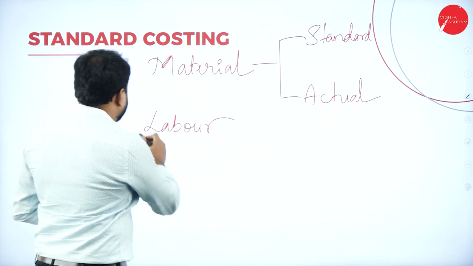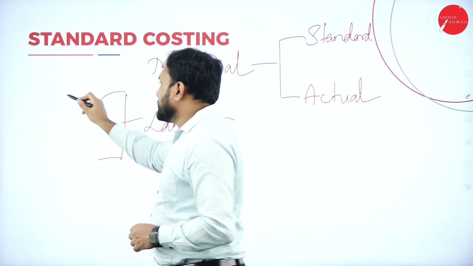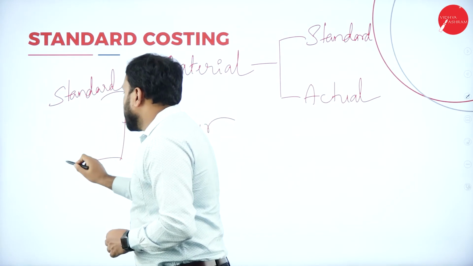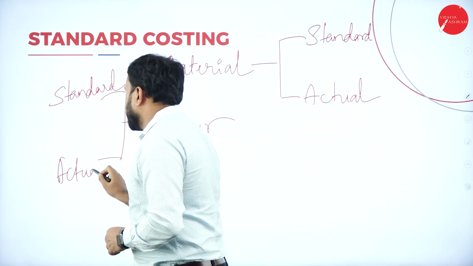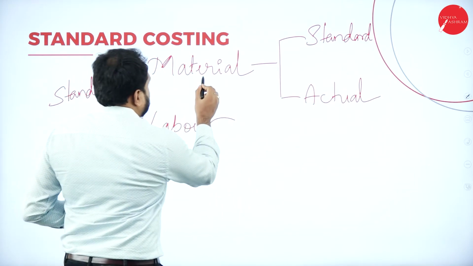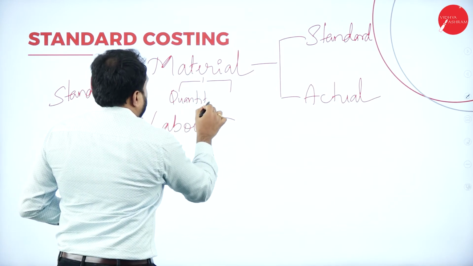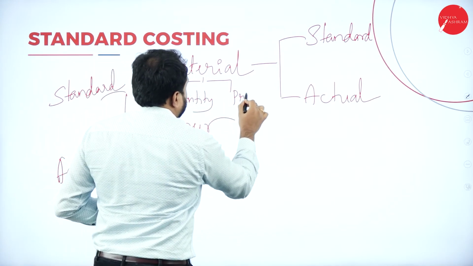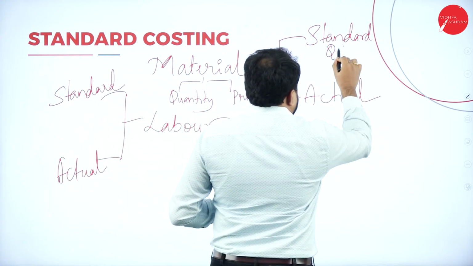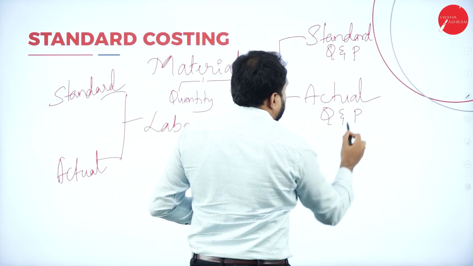Here also the same, labor also we have. One is standard, another is actual. Now in material, we are supposed to go with two things: quantity and price. So that means standard quantity and standard price. Same way, actual quantity and actual price.